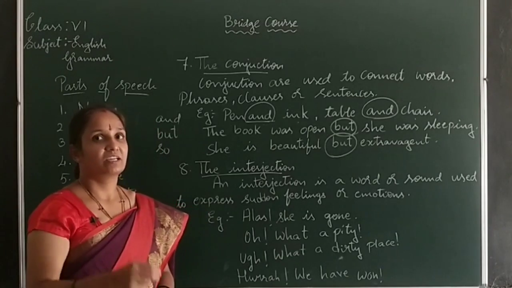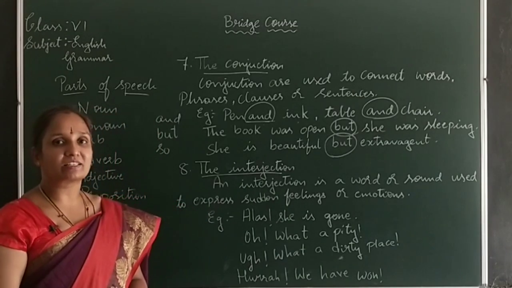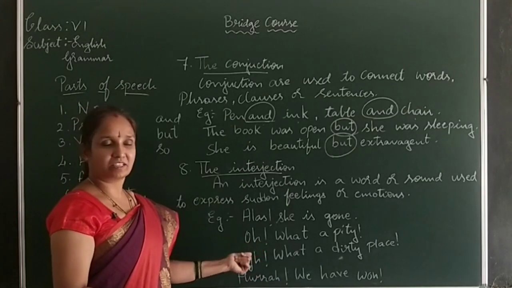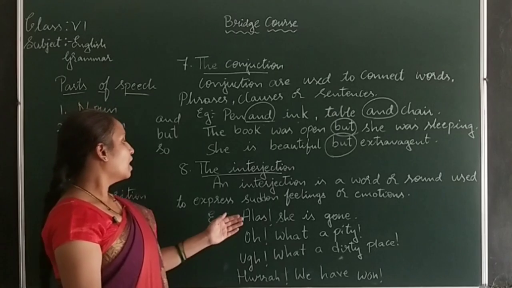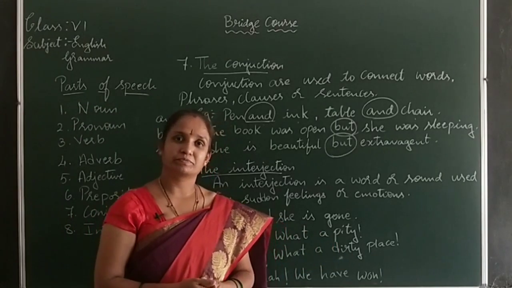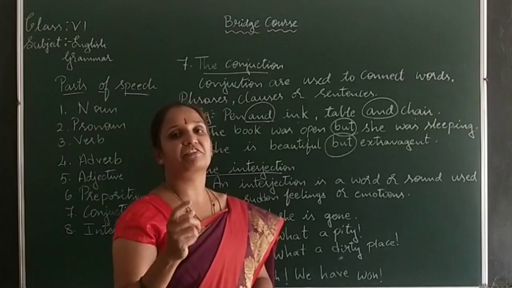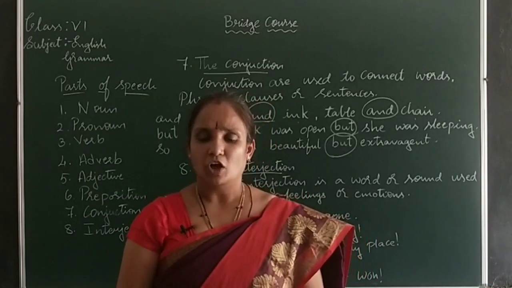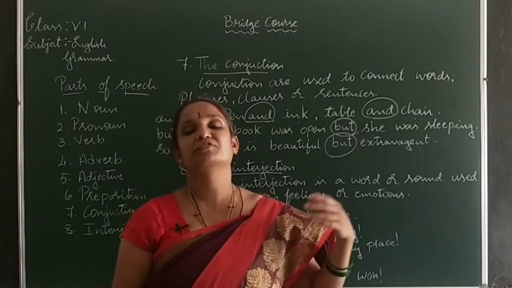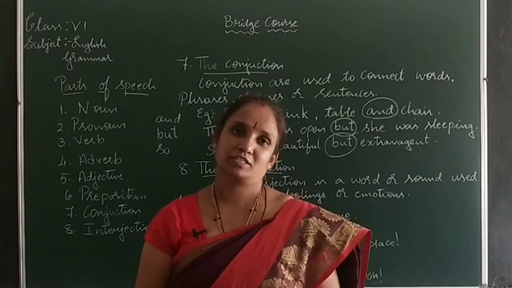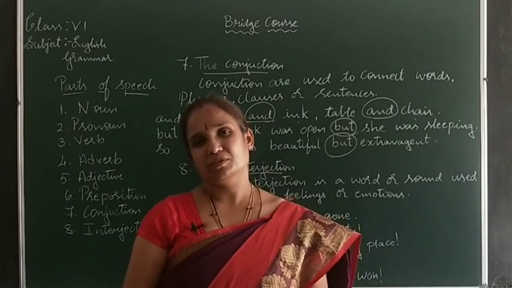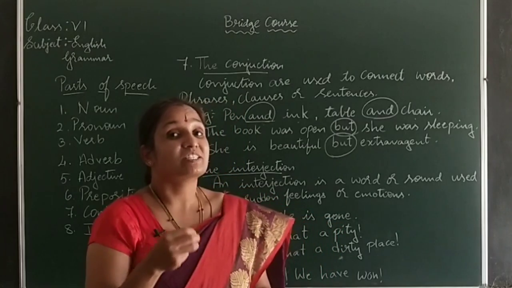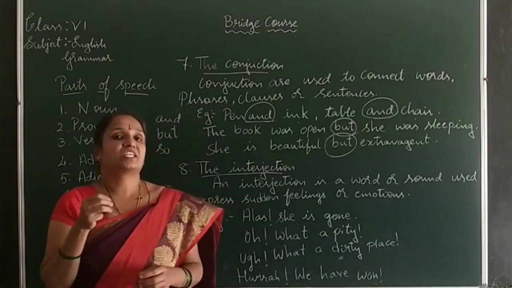So those sentences are said to be interjection sentences. Some of the examples I have written here. Let me look at the examples. First one: Alas, she has gone. Your favorite friend whom you have not met for many long years suddenly comes, and if she goes off after just 2 minutes, you'll be telling like this, in your sad mood, that she has gone.